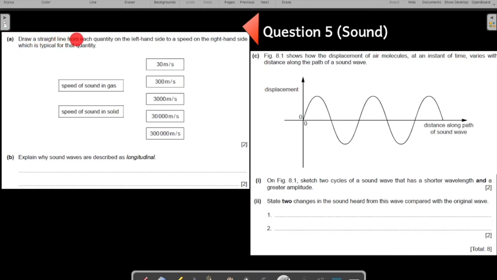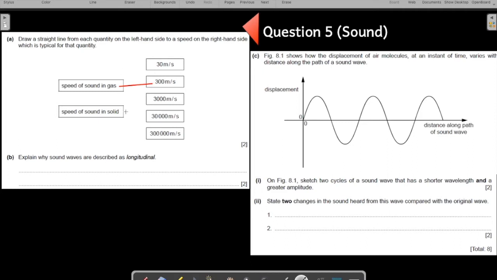Draw a straight line from each quantity on the left hand side to a speed on the right hand side which is typical of that quantity. Speed of the sound in gas, as I told you, this is something that you need to remember. Do not take this number for granted. Please do remember it is around 300, 310, 320, 340 or 350 meters per second. Anything between 300 and 350 can be your answer.